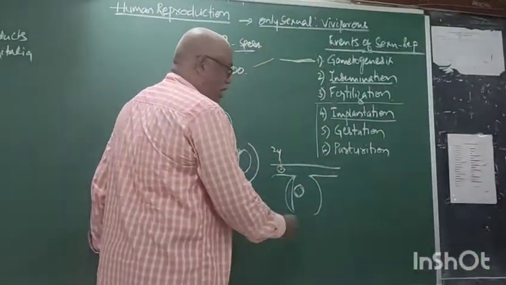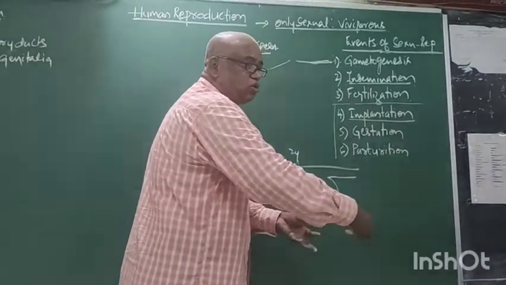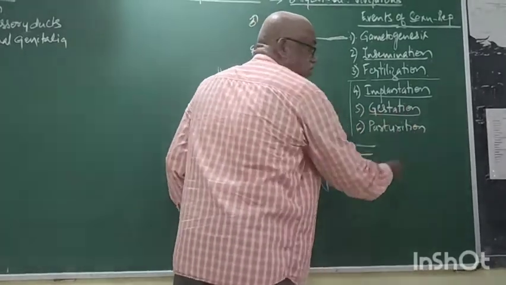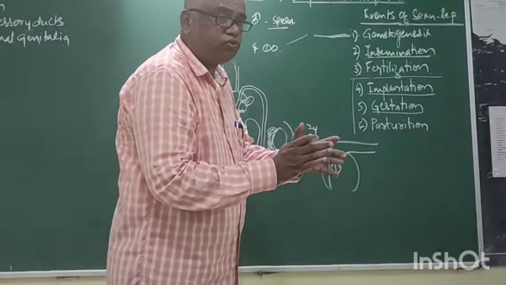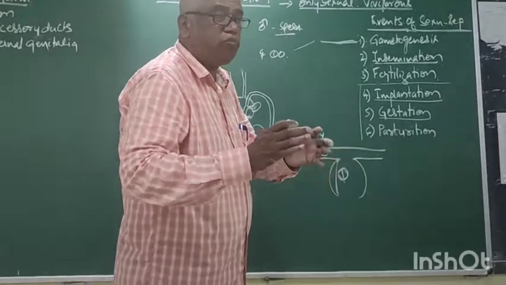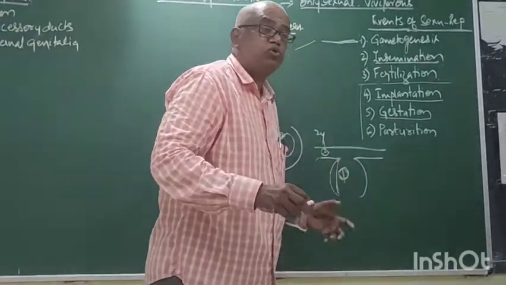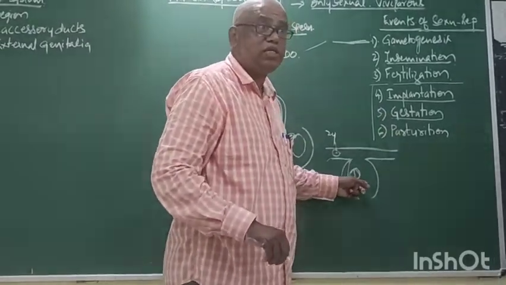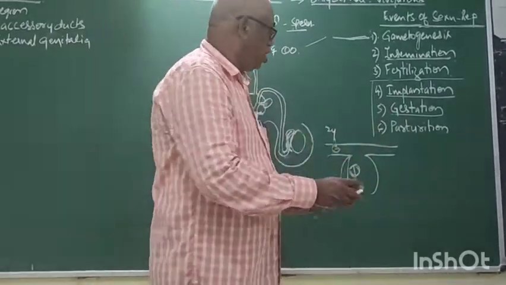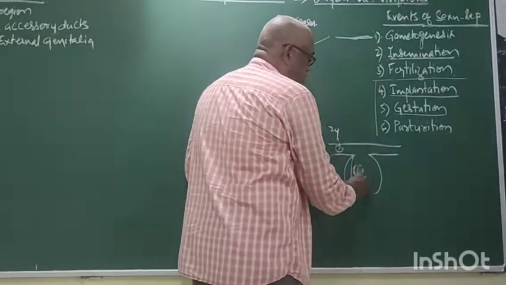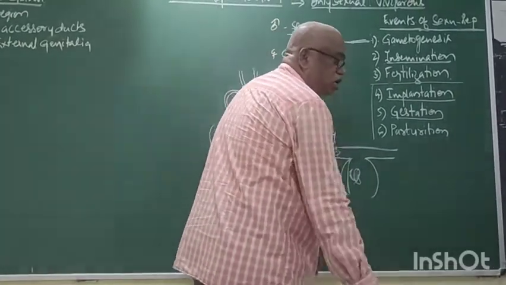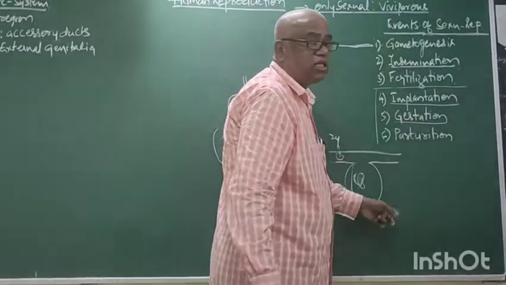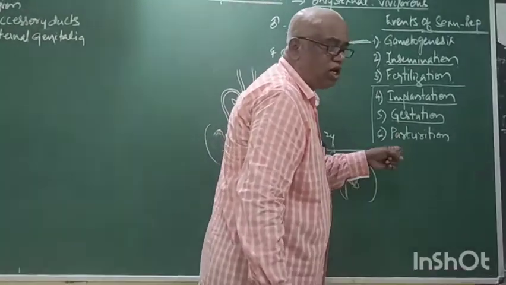After implantation, the embryo undergoes growth, division, differentiation for 9 months. This is called gestation. The duration of embryonic development from zygote to a new baby is called gestation. 9 months it remains in the uterus. After 9 months, the embryo becomes a small baby, and the baby comes to the outside. That is called parturition, delivery of the baby. Now these are the sequential events of sexual reproduction.